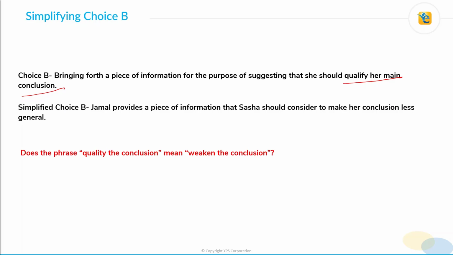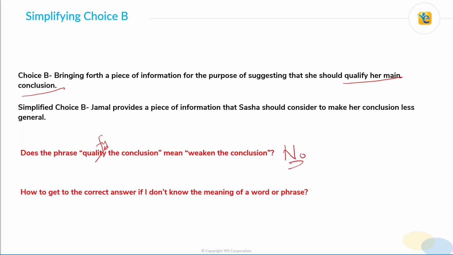Alright? Now, your question would be, does the phrase qualify the conclusion mean weaken the conclusion? The answer to your question is no. To qualify a conclusion is not exactly the same as weakening the conclusion. It only means to add some conditions to the conclusion. Now, this condition or restriction can definitely have the effect of weakening the claim at some level, but these two are not exactly the same.